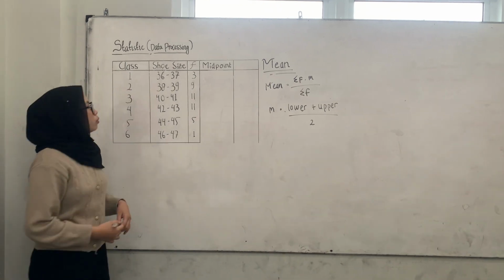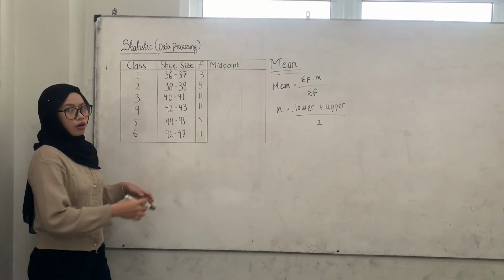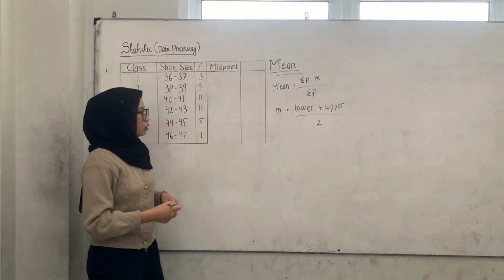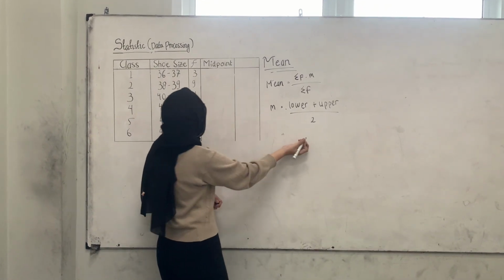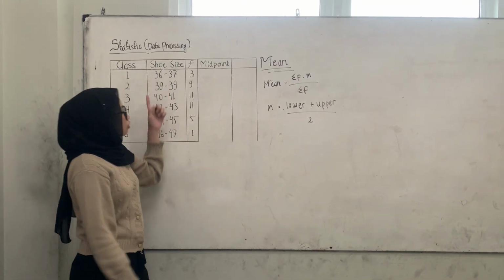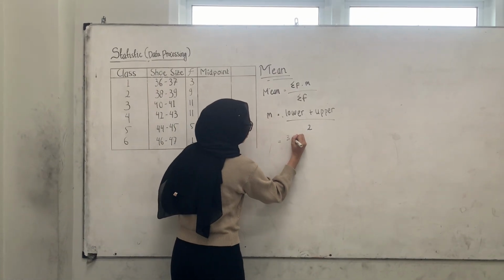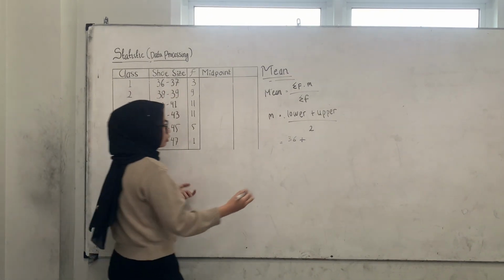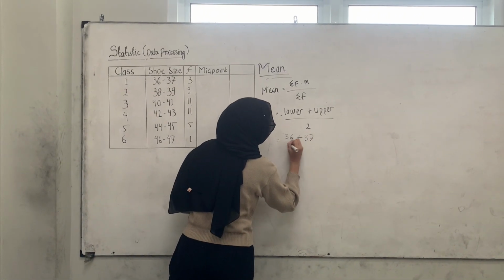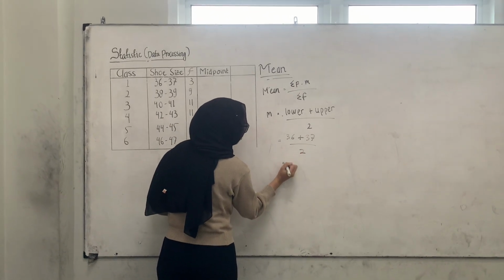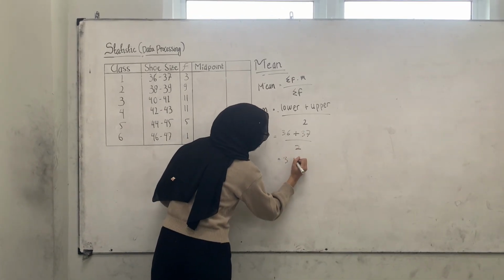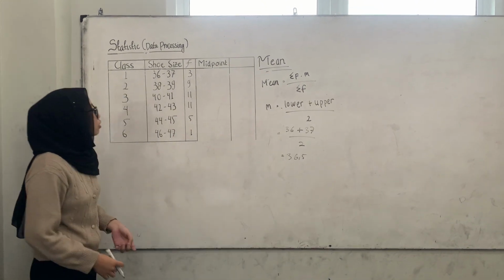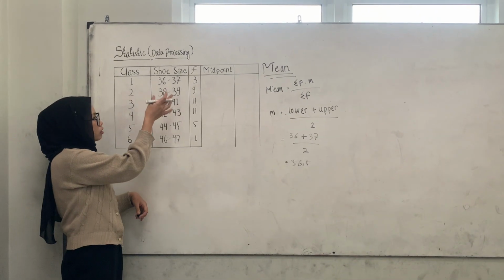Okay, so in this first interval of 36 to 37, the lower boundary is going to be 36 plus the upper boundary, which is 37, divided by 2. That will give us 36.5. So that's the midpoint for this interval.